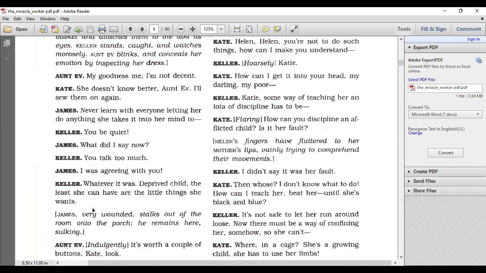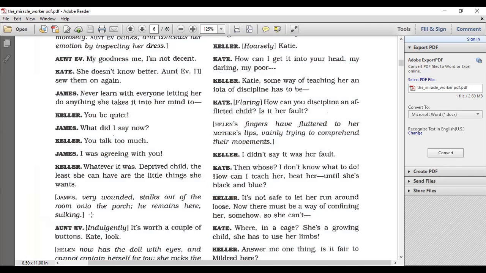If she wants the buttons, go ahead and rip them out. If she wants this, go ahead, snatch it. If she wants the scissors, go ahead, take them. So this is his mentality. Here Miss Kate describes her as a child that doesn't know any better, hinting at her health condition. Mr. Keller calls her a deprived child, again excusing her and wanting to compensate for her illness by providing her with everything she wants.